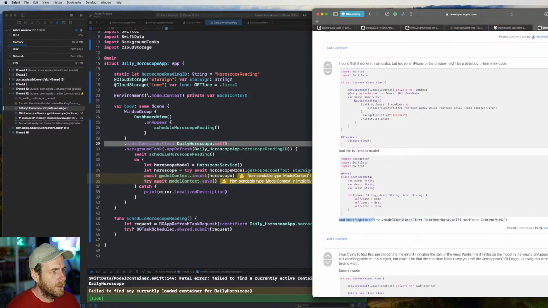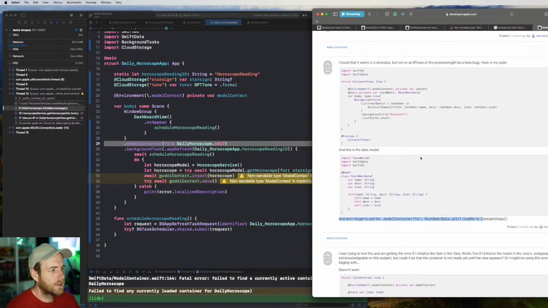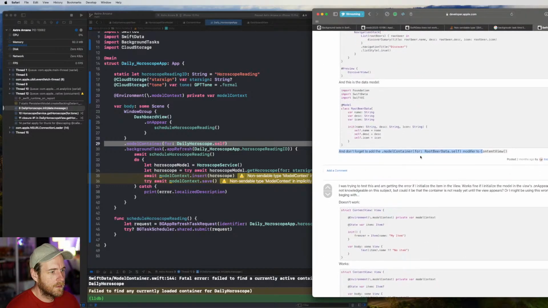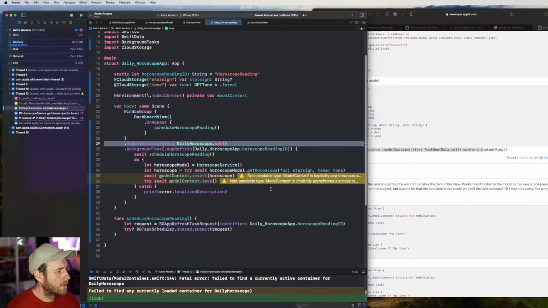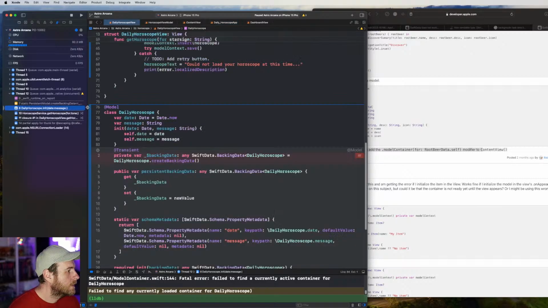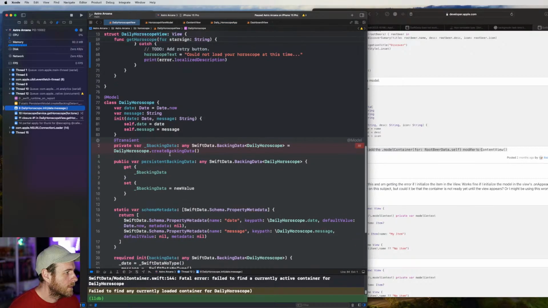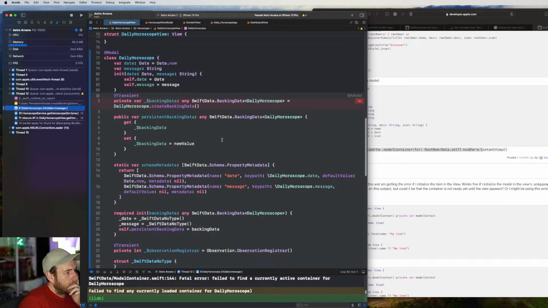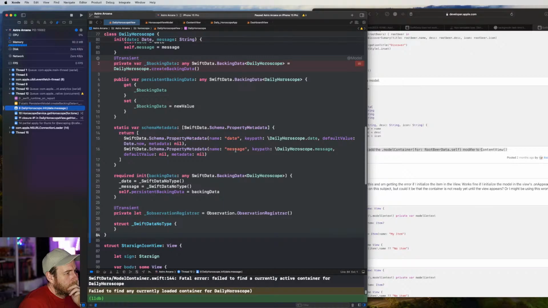We've got that there, which is correct. Oh, maybe we have a look in here. So we've got default value is Date.now. Default value is nil.